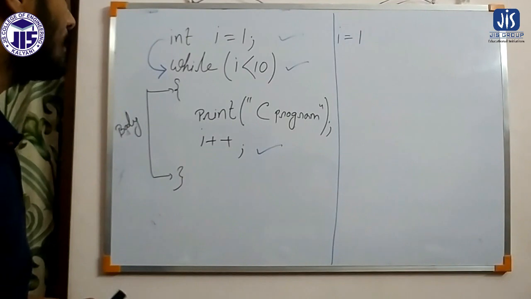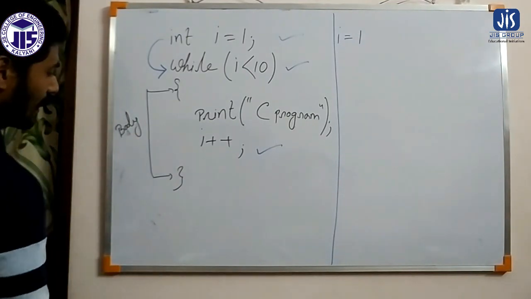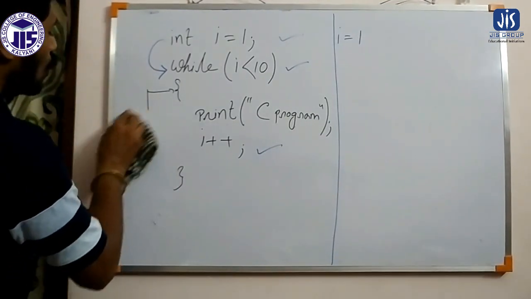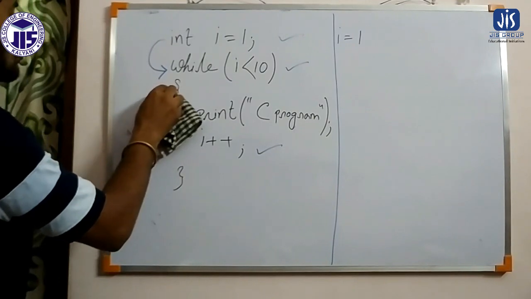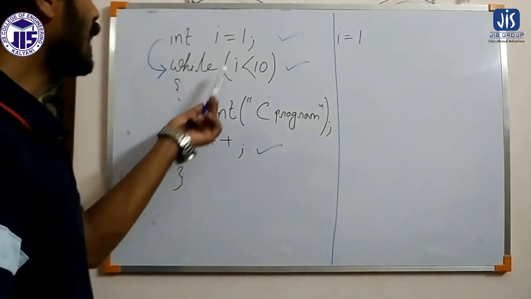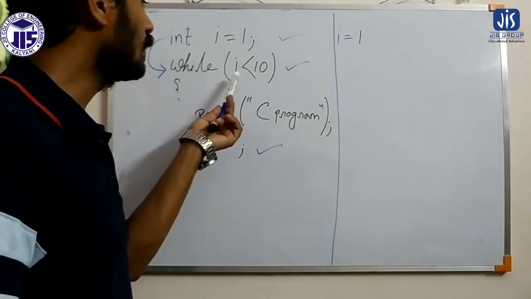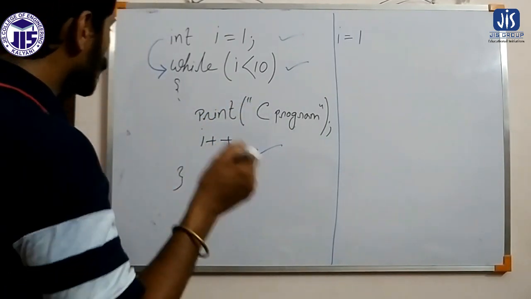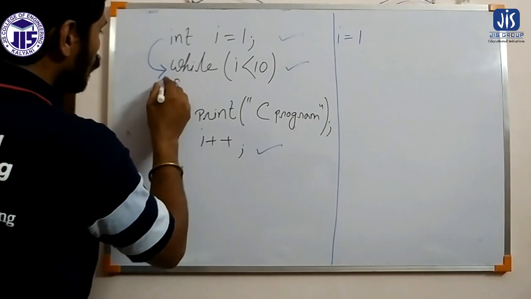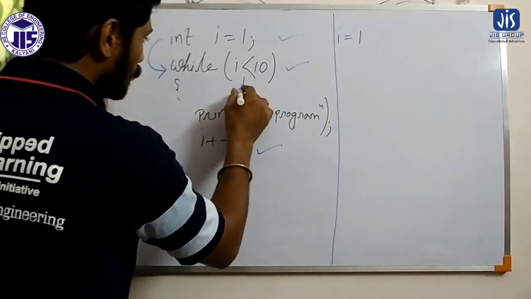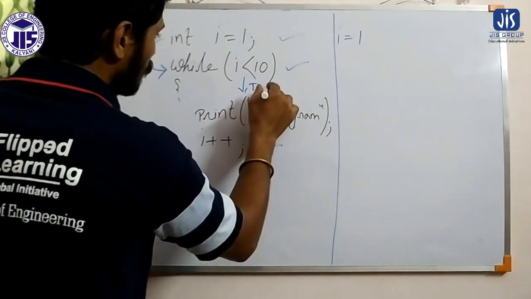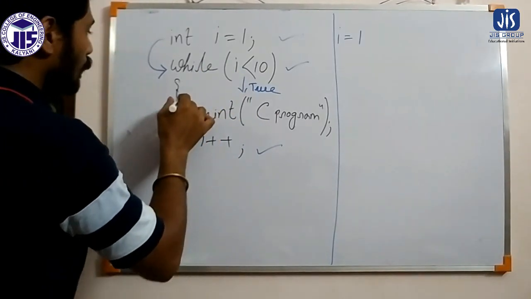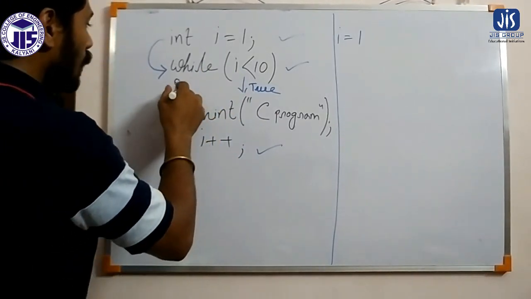So it will verify whether the current value of I satisfies the condition or not. My current value of I is 1, so the condition will be true, because 1 is less than 10. When this condition is true, it will enter into the body of the loop.